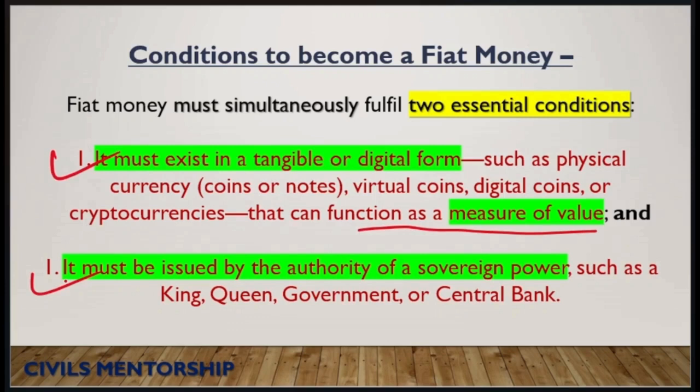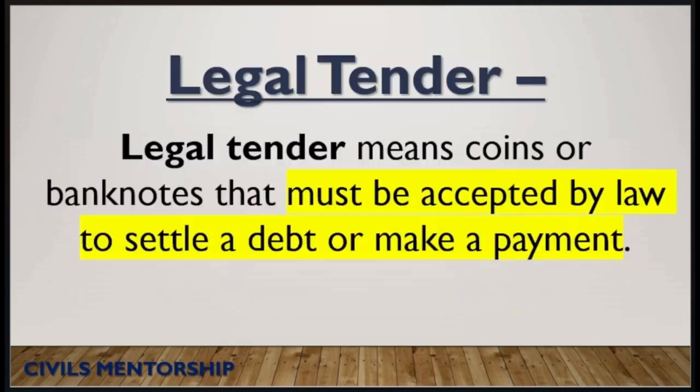For example, in our case, the government issues all coins up to rupees 1000 using the powers of the Coinage Act of 2011. Similarly, the RBI, the central bank, issues currency notes other than rupee 1 under the RBI Act of 1934. Hope you understood what fiat money is. Now that we understood fiat money, let's move to the core concept, legal tender. So what exactly is legal tender?